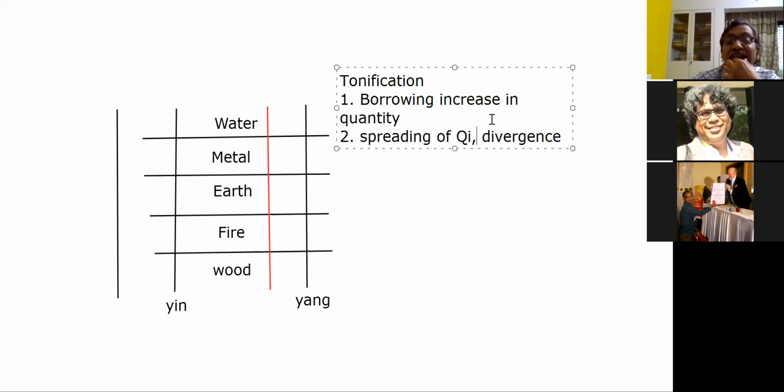So borrowing or increase in quantity can also be done by a therapist by drawing more chi from organ to meridian. You can borrow more chi from another meridian to this meridian, or you can borrow chi from other organ to this organ, all that. So borrowing has everything in that. And spreading, that is divergence and convergence. Divergence is tonification, convergence is sedation. So that is what Subhash meant by the rate of flow.